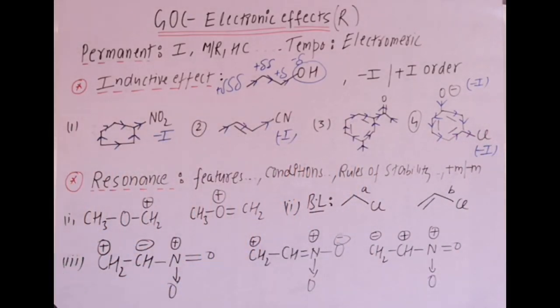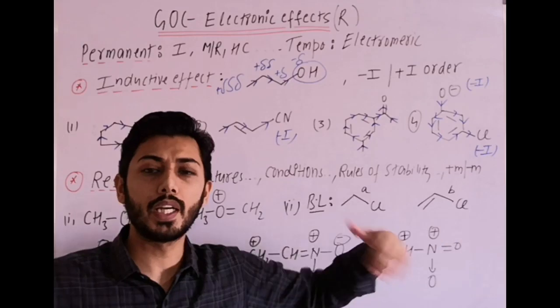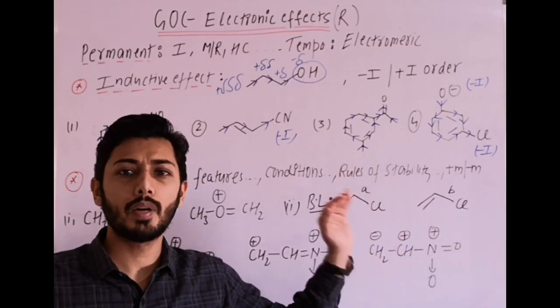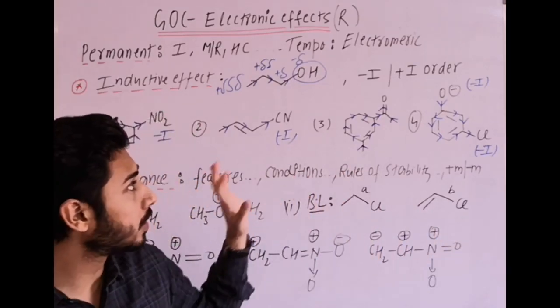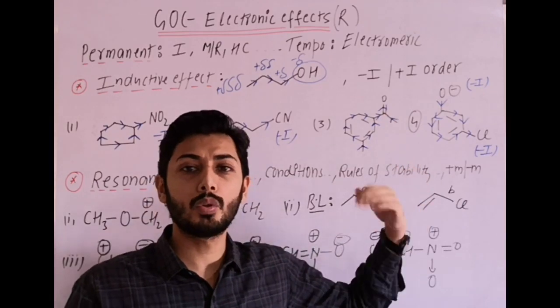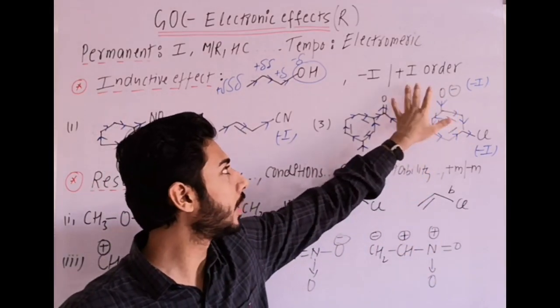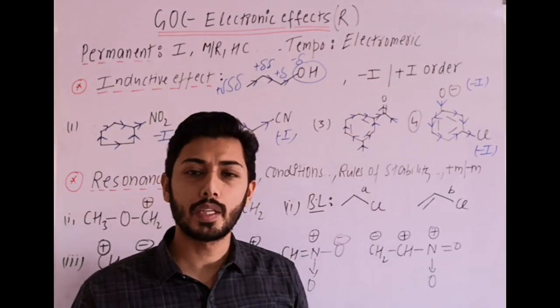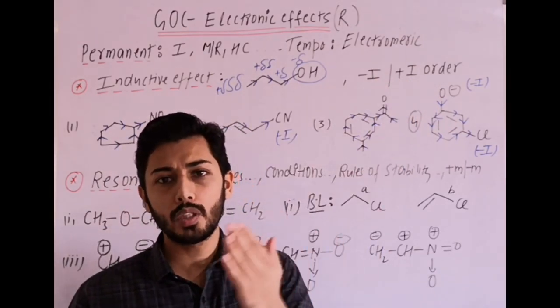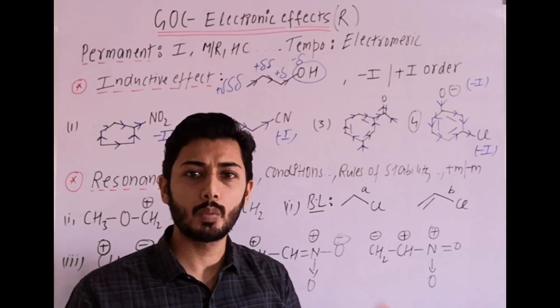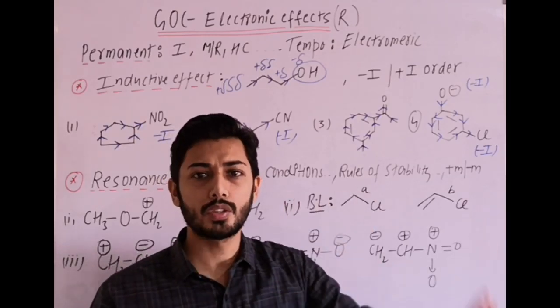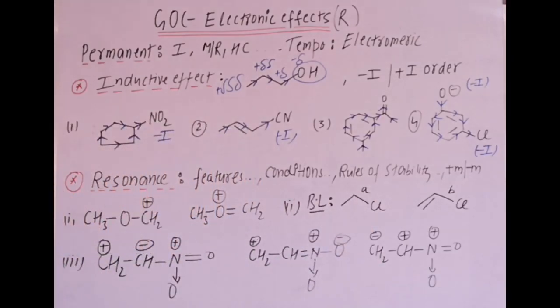Just general examples. It's not like you take controversial type of 5 groups and write the arrows. Simply to make this plus I, minus I more understandable, we do such types of examples, because by that way we can also remember this is the minus I group, so it will withdraw the electron density, and it is plus I group, it will push the electron density towards carbon chain. Now the applications of inductive effect or other effects we will do combiningly.